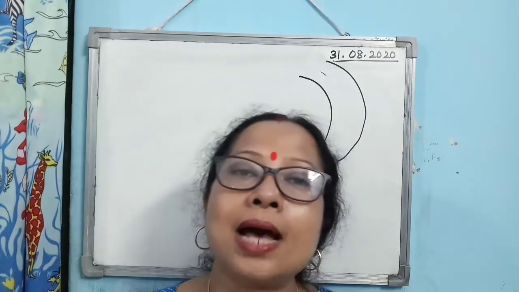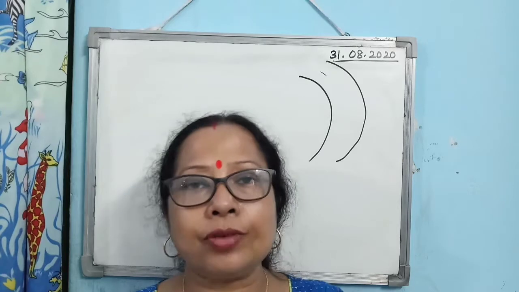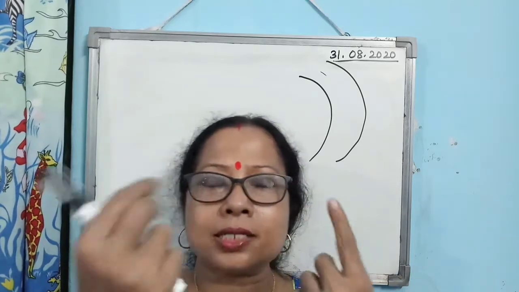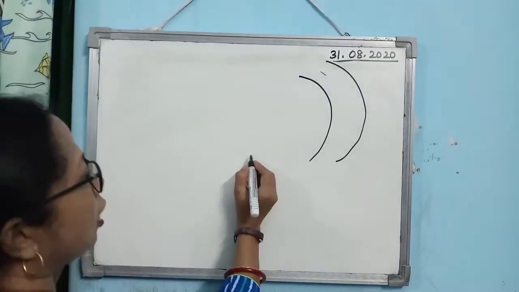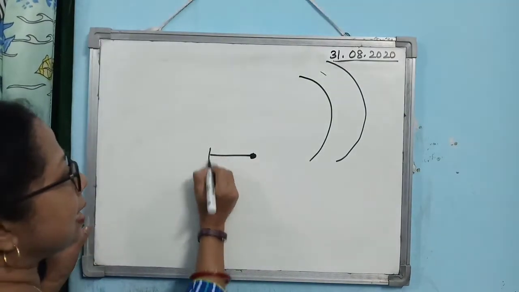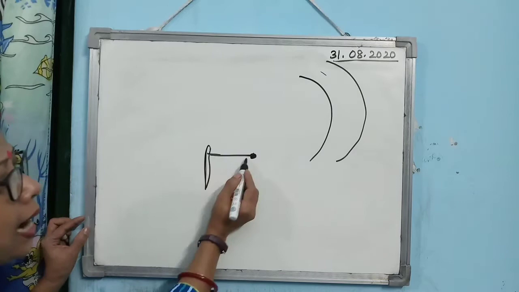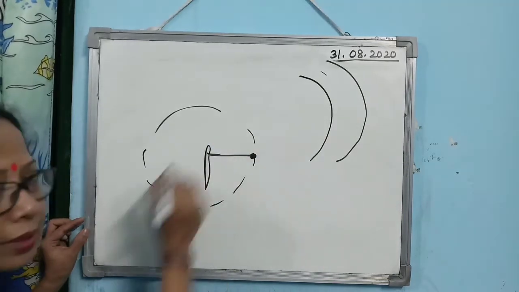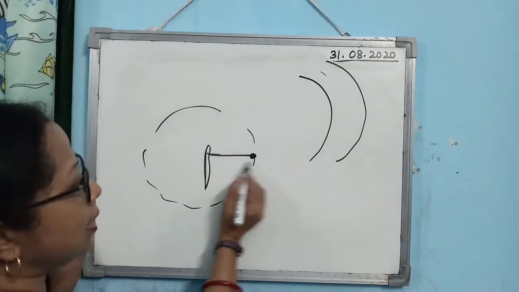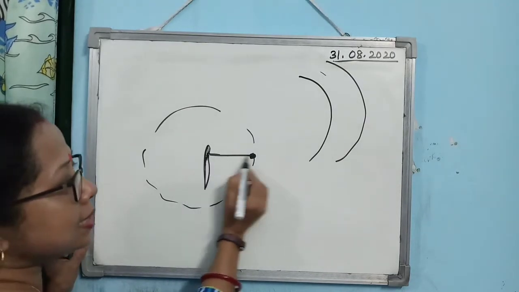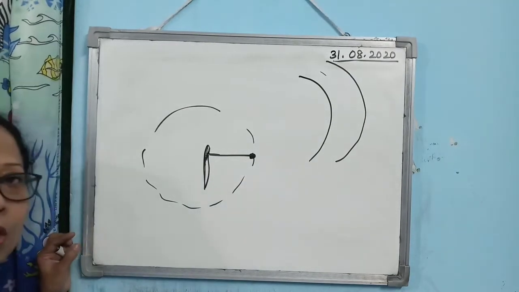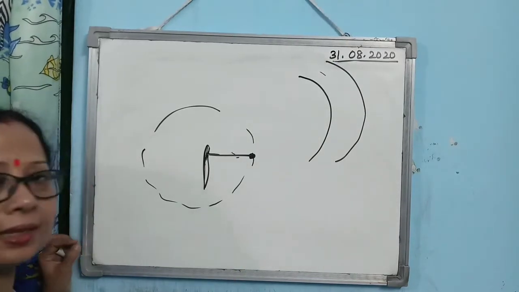Another example, generally we do that: we tie a string, suppose a small ball you have taken, you have tied the ball with a string, and then here is your finger. You tie it and then you turn it, isn't it? In that case, your finger is applying the necessary centripetal force on the ball in the form of tension in the string.